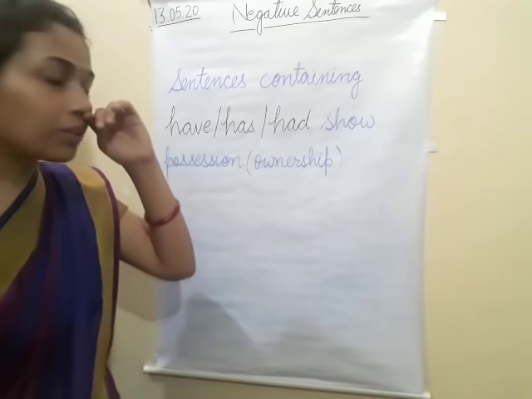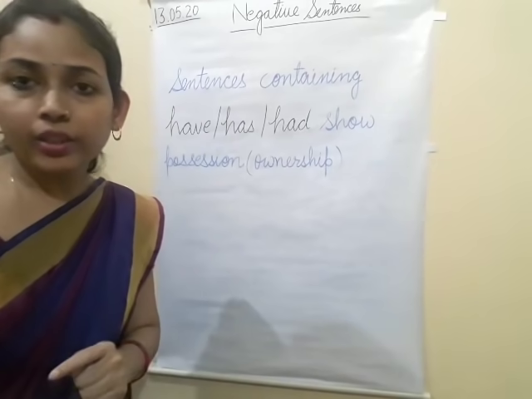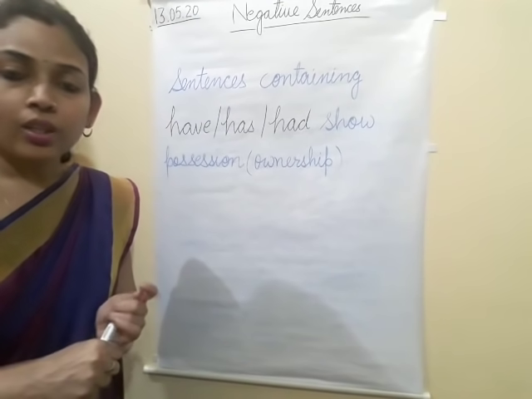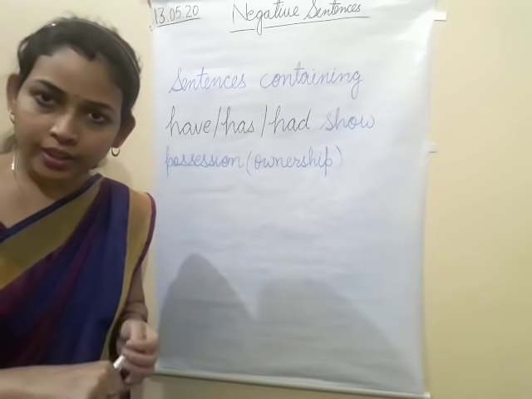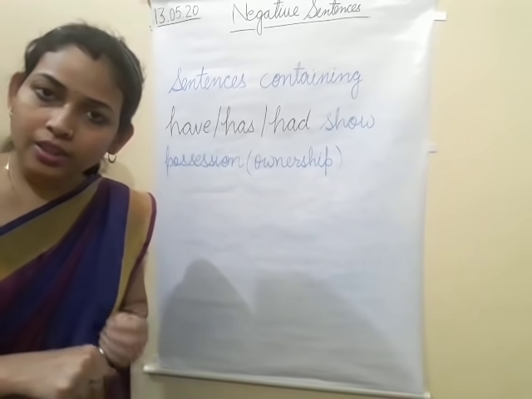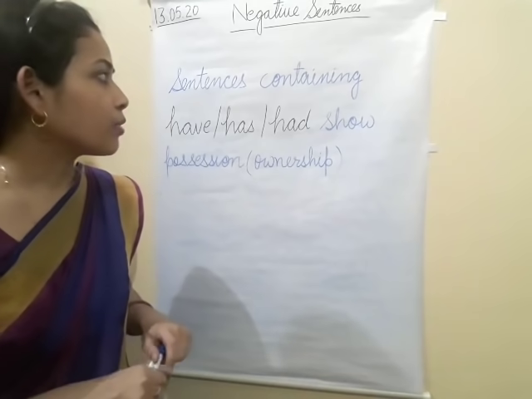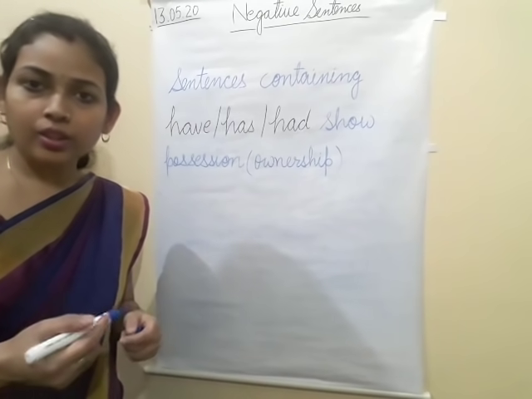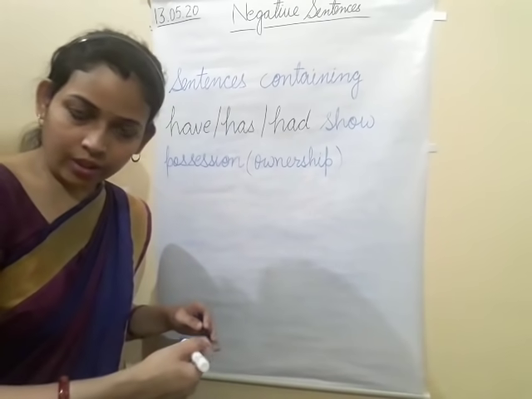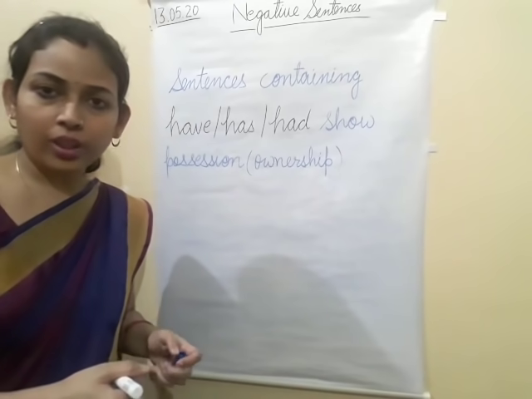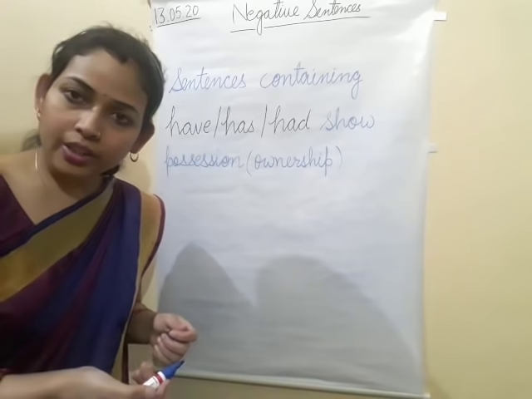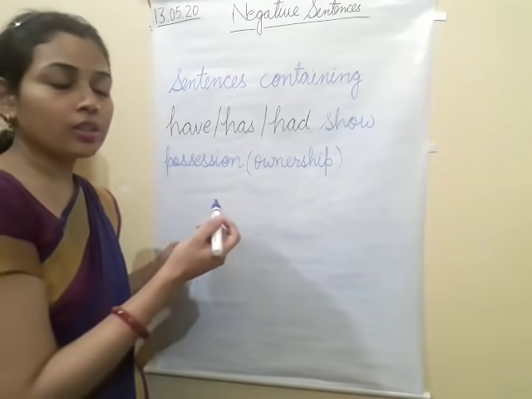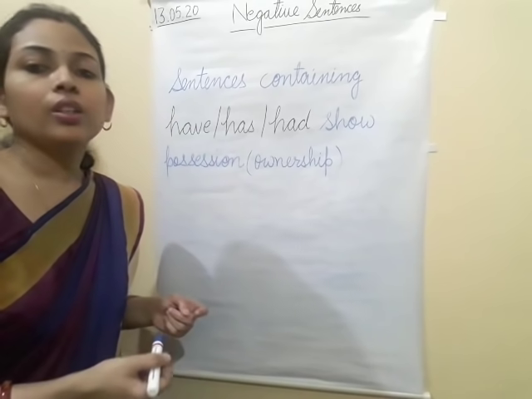So we'll continue the same topic, negative sentences. In the previous videos we studied simple present tense and simple past tense: how we change a simple present affirmative into negative, and a simple past affirmative into negative. And present continuous tense and past continuous tense, how we change them into negative.